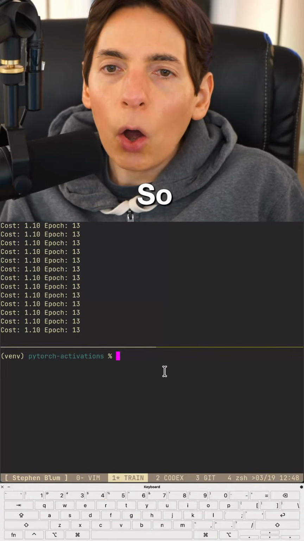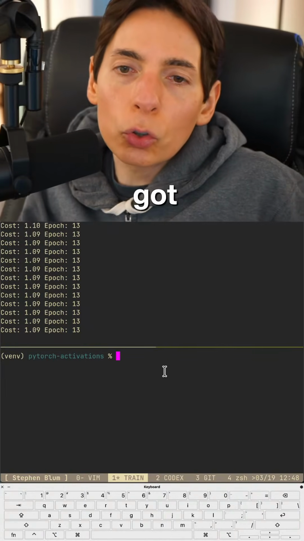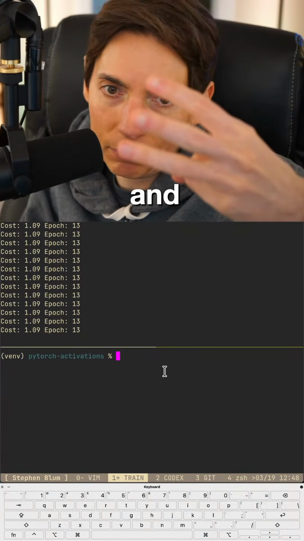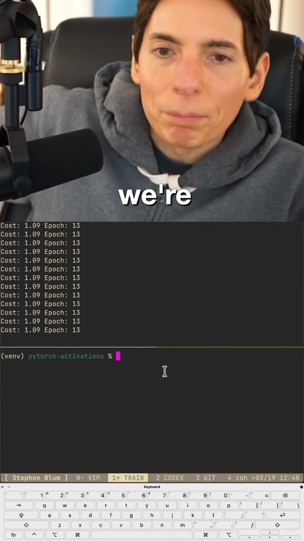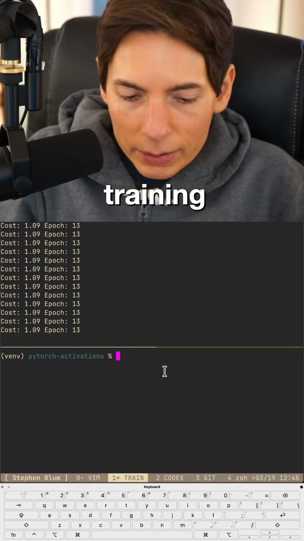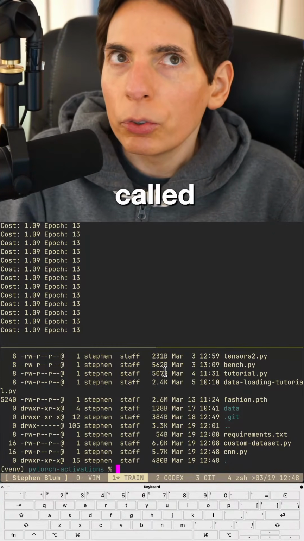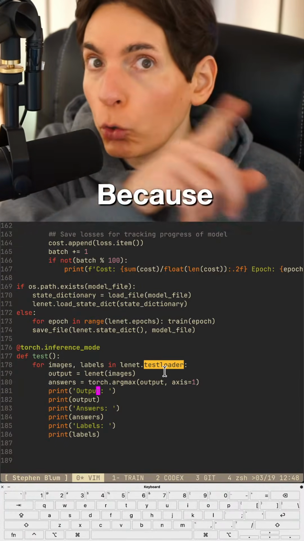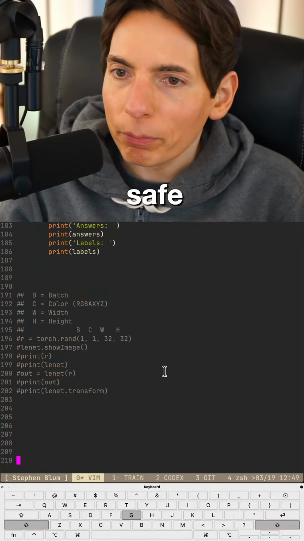So all we have to do is wait for the model to train here. We've got 2 more epochs to go. Well, 3, right? 13, 14, and 15. So we've got 3 more epochs. We're almost there. And it will give us our training data on our weights, and it should save it to a file called, what is that called? Linnet.safetensors. Thank you, Torva, for our safe tensors. We're going to use safe tensors.